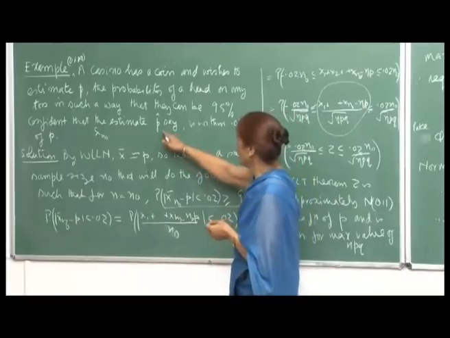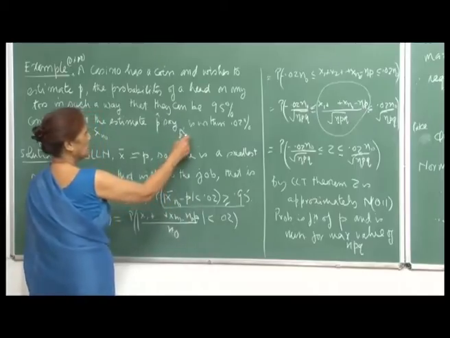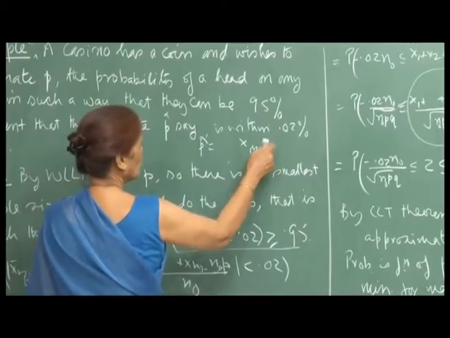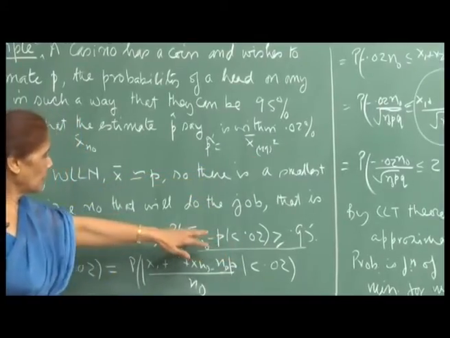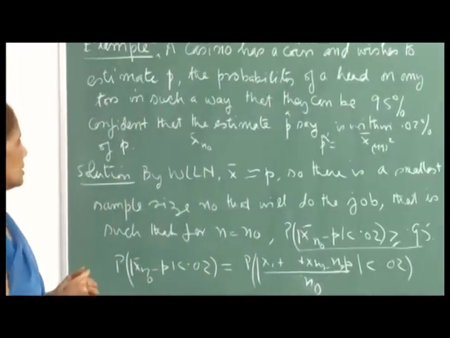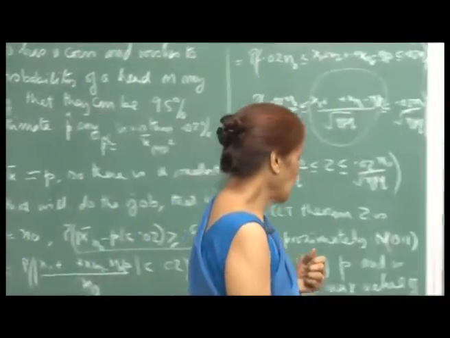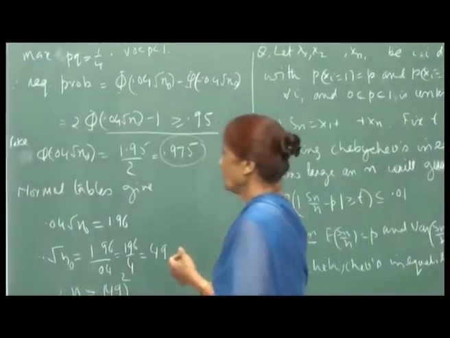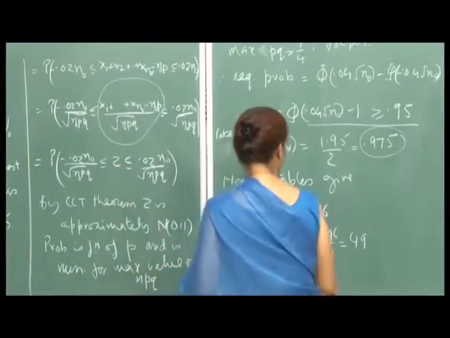which will be obtained by p hat, the sample mean of the first 49 squared variables, will be within 0.02 of your original p with probability 0.95. This is an interesting application of the central limit theorem, because we could reduce the whole thing to computing a standard normal probability, and we got the answer here.